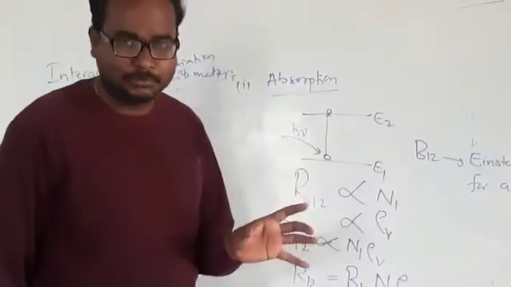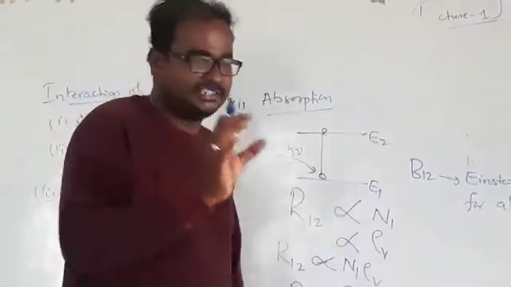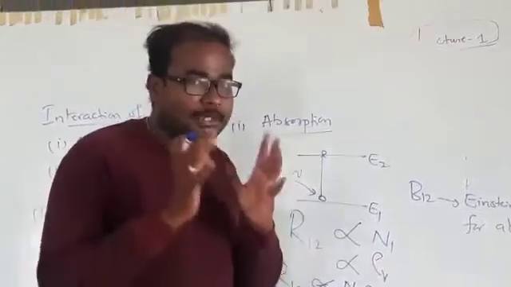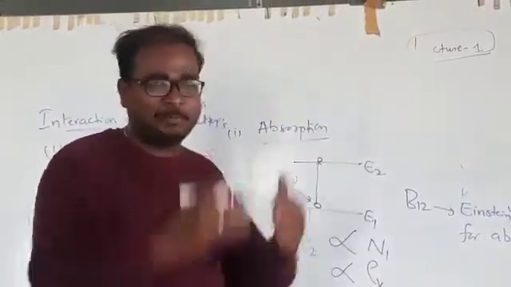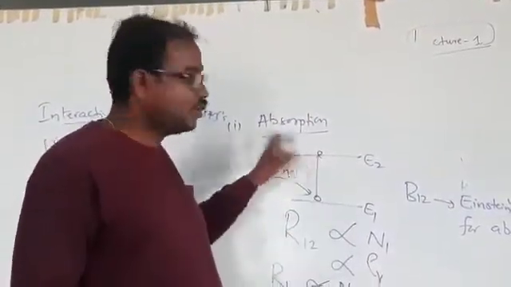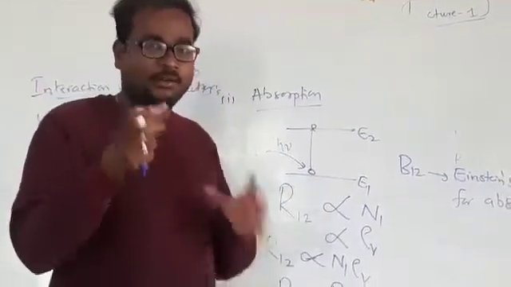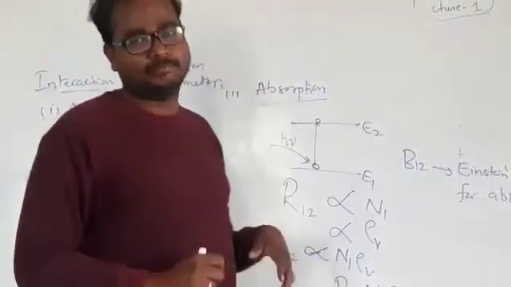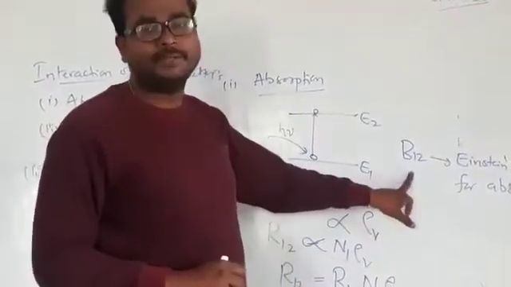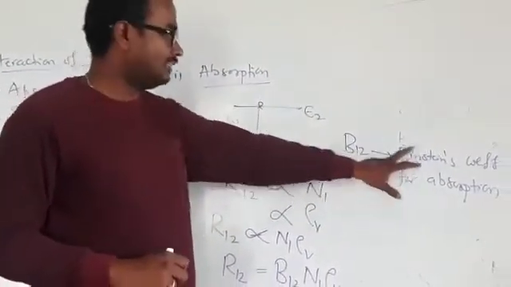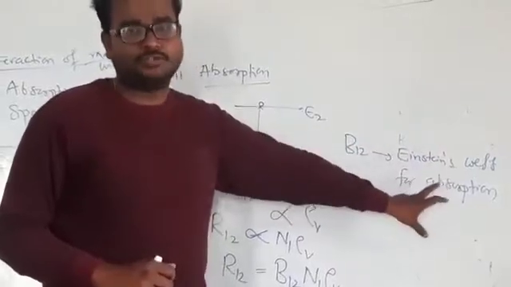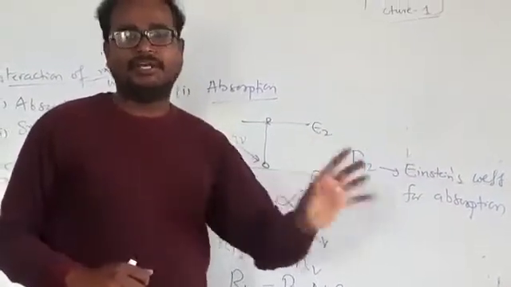It mainly tells you, whenever external energy is incident, what is the probability that, out of the three processes, the absorption process takes place. What is the chance of this absorption taking place? That information is given by B12. That's why it is also called Einstein's coefficient for absorption. It gives you the probability information.